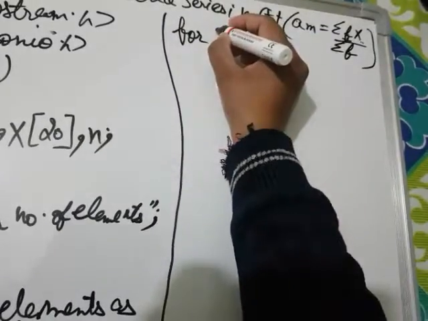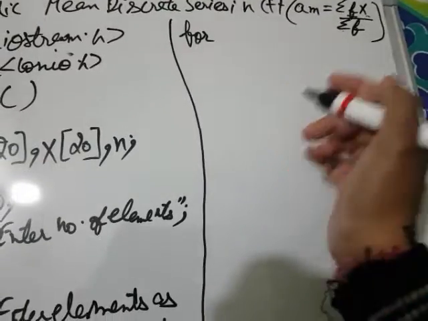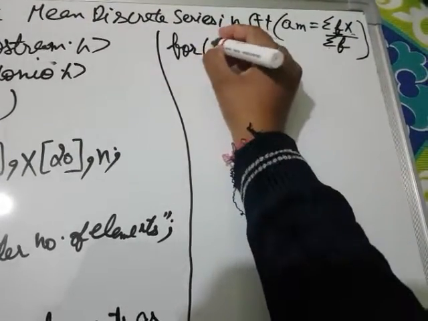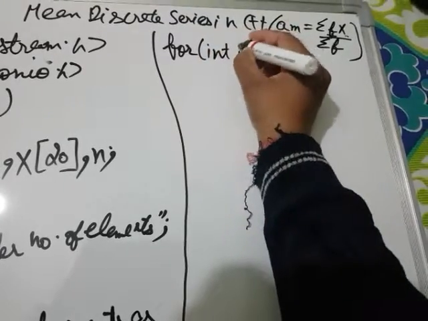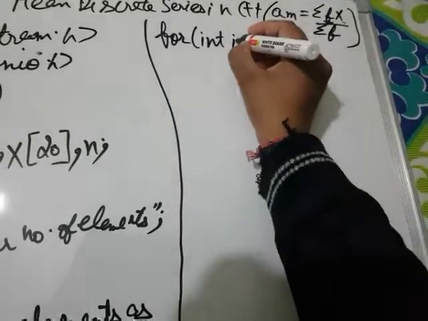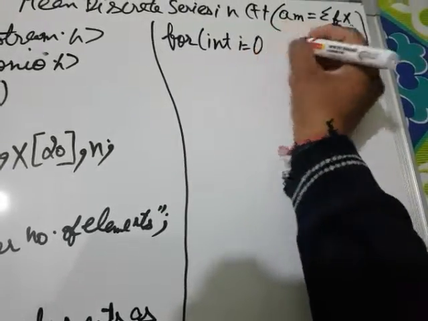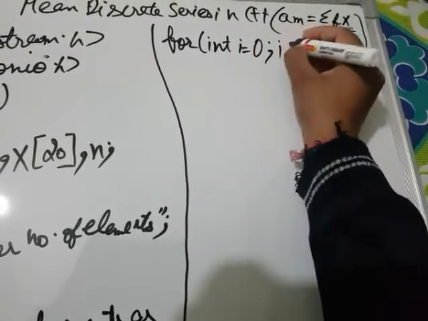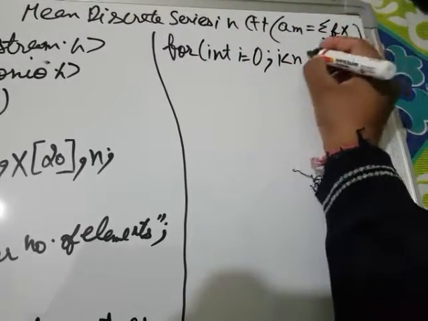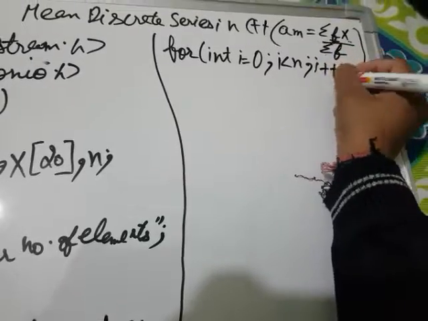As in C++ we can declare a variable at any stage, I'm declaring here a variable i that is used as a loop control variable, and the initial value of this variable would be 0, and this loop will run to n and increment 1 by 1.